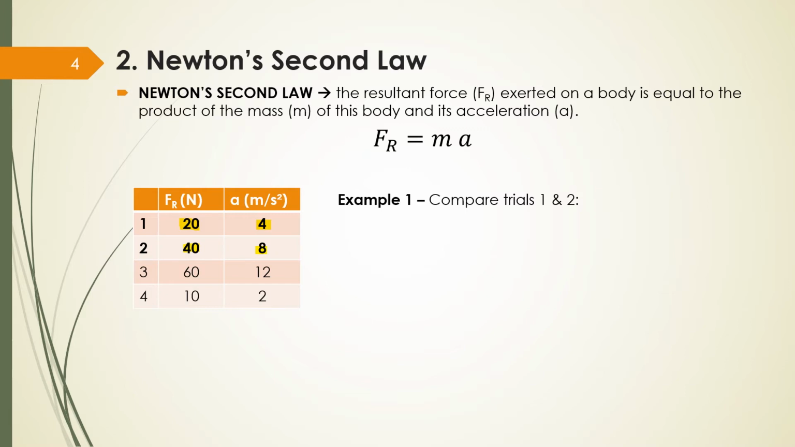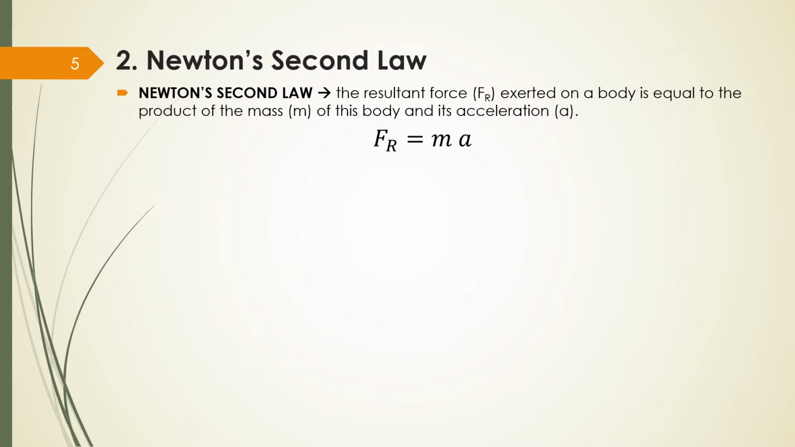What can you say about these two? How can you compare these two? What happens to my force from 1 to 2? It doubles, right? It was 20 and now it's 40. And what's going to happen to acceleration? Also double. It was 4, now it's 8. So if I double my resultant force, my acceleration also doubles. That's what I could observe in trials 1 and 2.